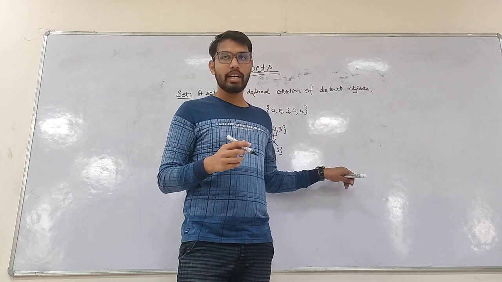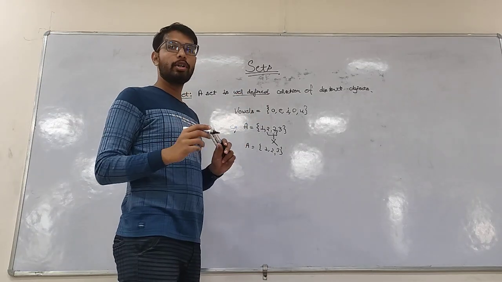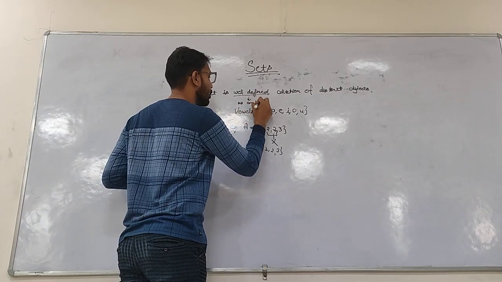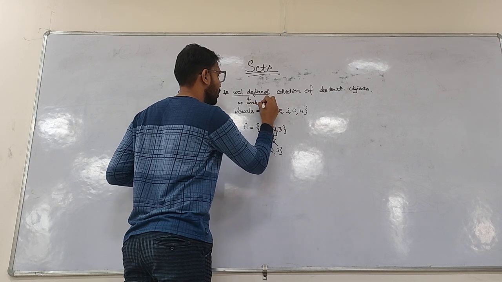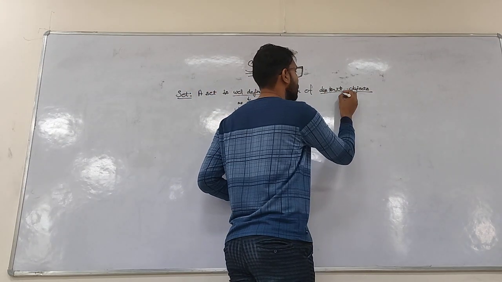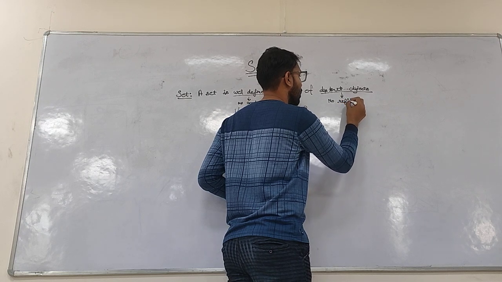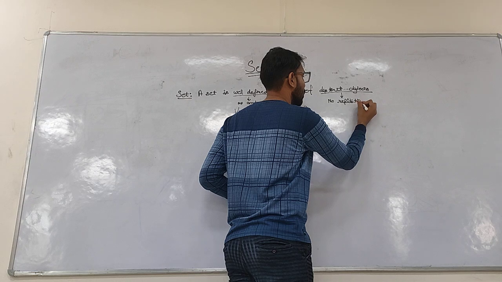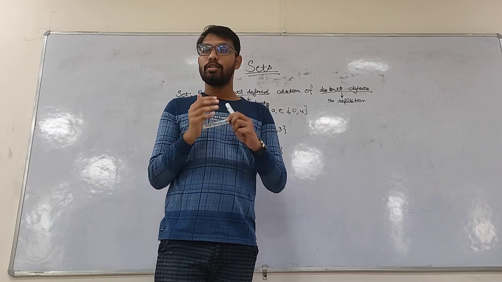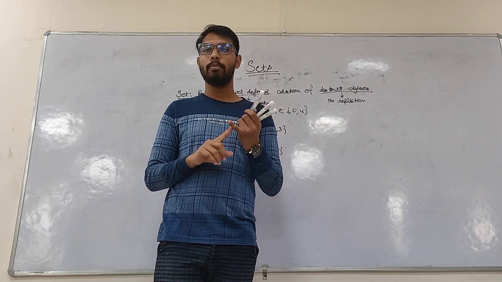Okay, so I have already given the example. What I have mentioned here, well-defined, what does well-defined mean? No ambiguity. And distinct objects means no repetition. Clear? Okay. So we can represent sets in two forms. What are they? Roster form and set builder form.